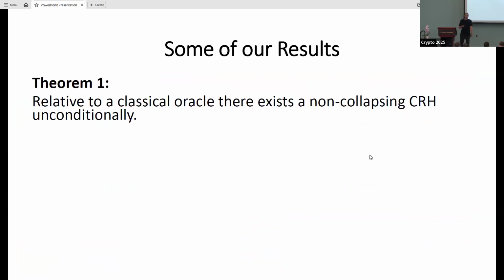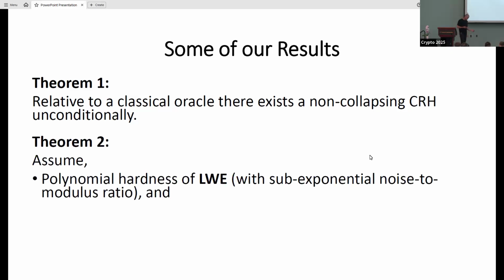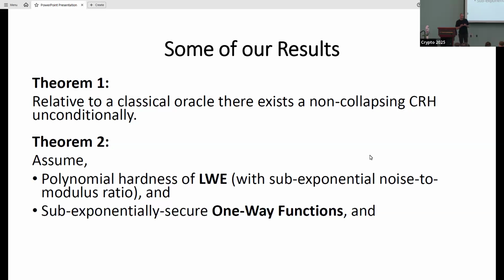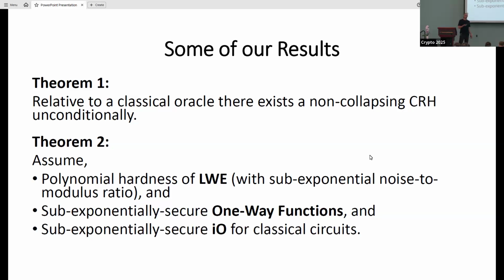What we show is that relative to a classical oracle, you can construct a non-collapsing CRH unconditionally. And if we move to the standard model, you can assume the quantum polynomial hardness of LWE with sub-exponential noise-to-modulus ratio, sub-exponentially hard one-way functions, and sub-exponentially hard indistinguishability obfuscation for classical circuits.